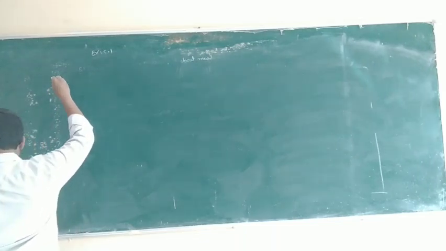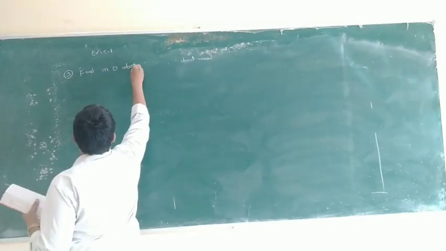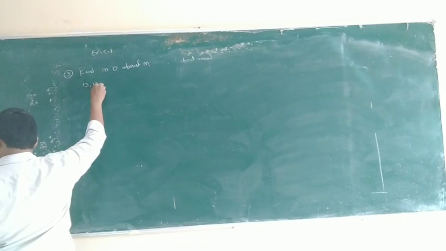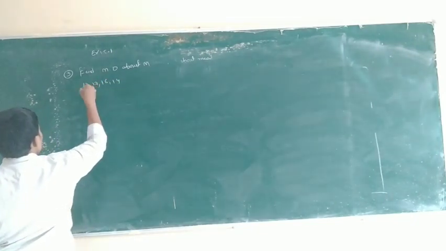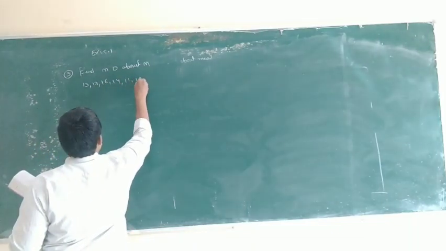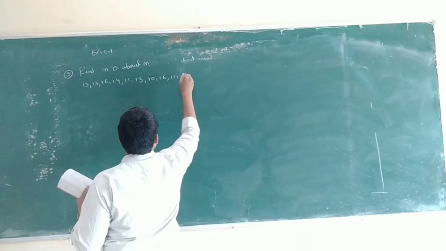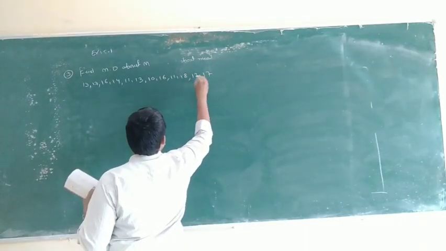So in the exercise, problem number 3: find the mean deviation about the median. The observations are 13, 17, 16, 14, 11, 10, 16, 11, 18, 12, 17. Counting them gives 12 observations.